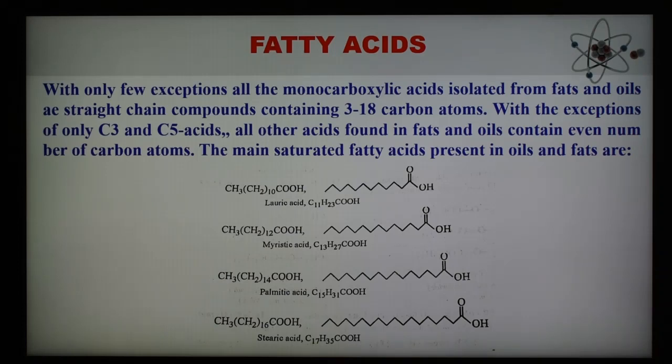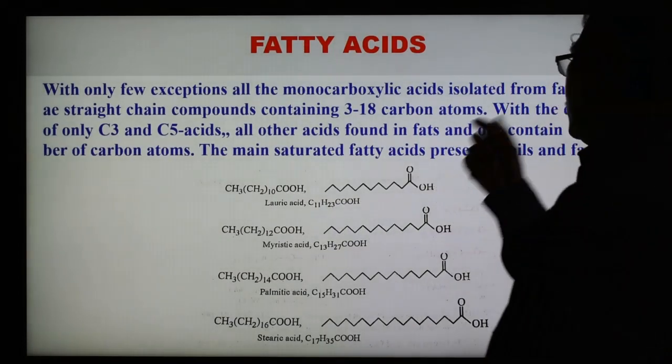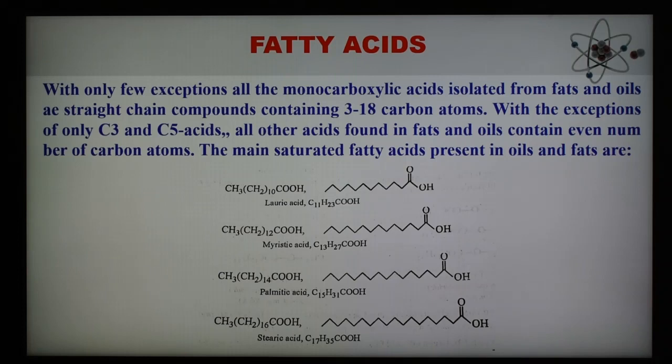That is lauric acid, having carbon 11. This is the molecular formula, this is the name and the structure. Another is myristic acid, having carbon 13, then palmitic acid, having carbon 15, and next is stearic acid, having carbon 17. So they contain odd number of carbons, and the structure and formula of some fatty acids are shown. And there are many fatty acids which show an odd number of carbon atoms.